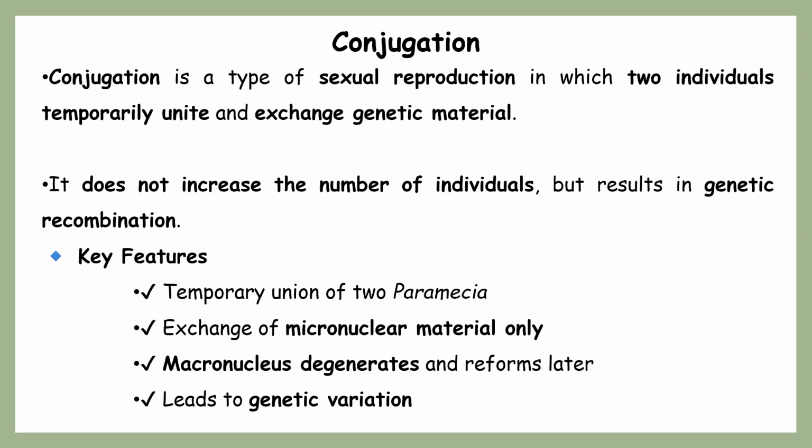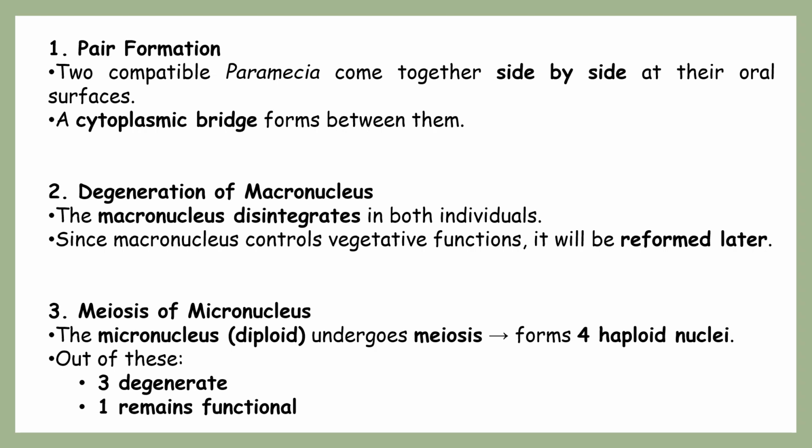Because of conjugation, as I'm saying, it does not increase any number. But why is it part of sexual reproduction? Because the result of conjugation is genetic recombination, due to the exchange of genetic material between two mature protozoan individuals. They simply exchange the genetic material. So that is how conjugation is very important. Now let's go through the steps involved in conjugation.